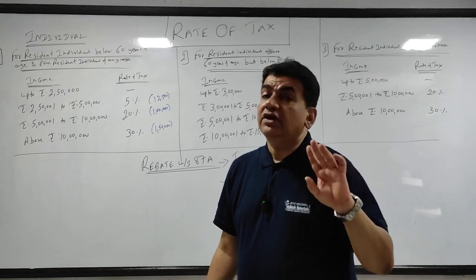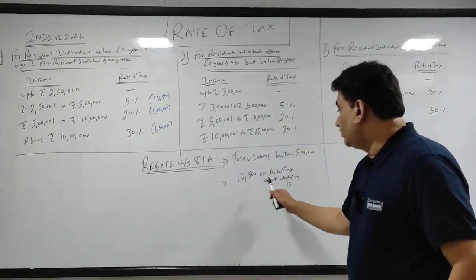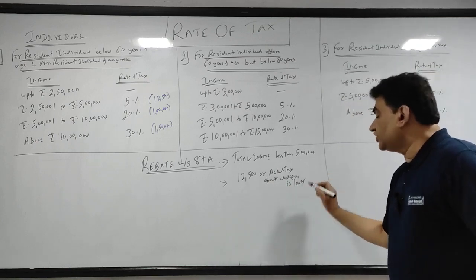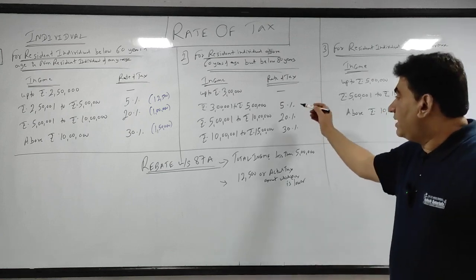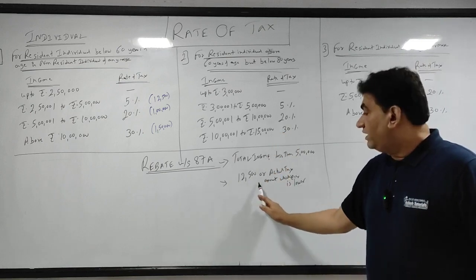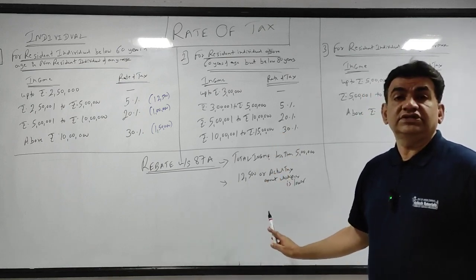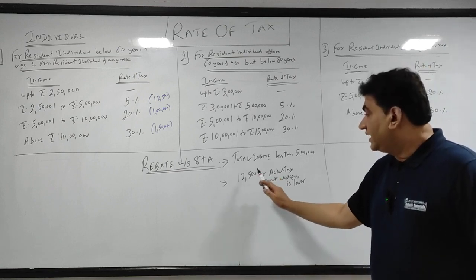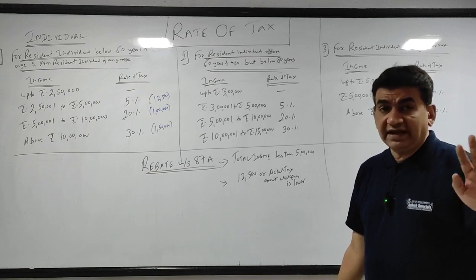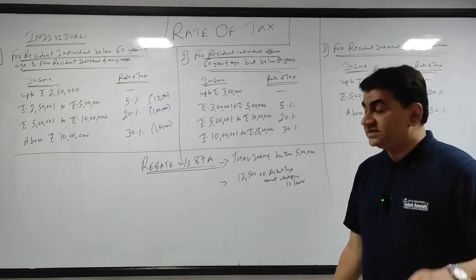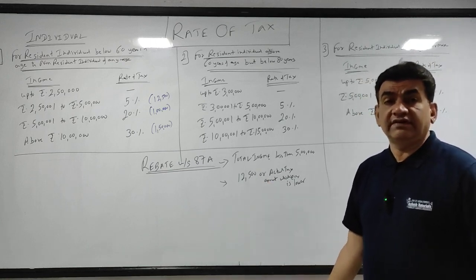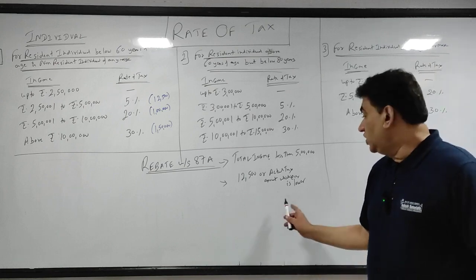12,500 rebate है, उससे ज्यादा नहीं मिलेगा. So it will be 12,500 or actual tax amount whichever is lower. Suppose ये आया मेरा यहाँ पे amount of income tax is coming as 11,000. So 12,500 or 11,000 whichever is lower. So my 87A का rebate you will get when the total income doesn't exceed 5 lakh, 5 lakh या उससे कम है. And the second thing is it will be actual amount of tax or 12,500 whichever is lower.